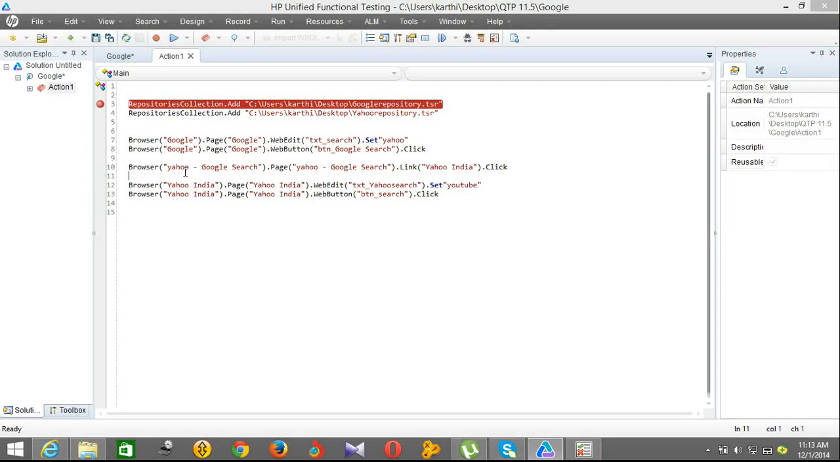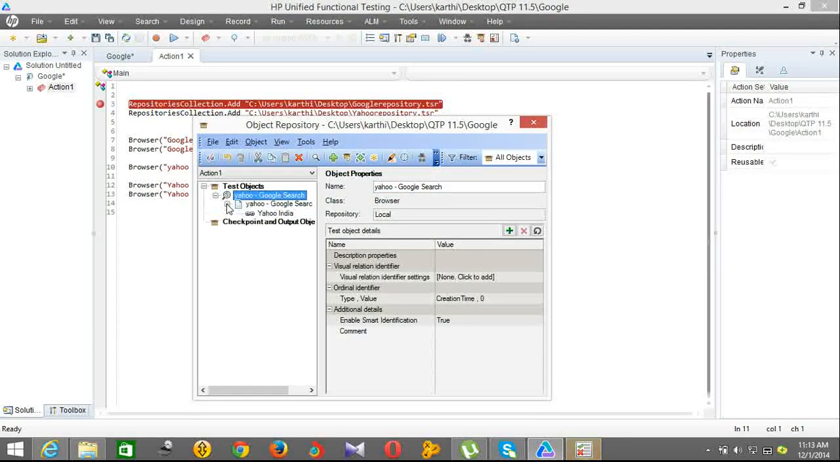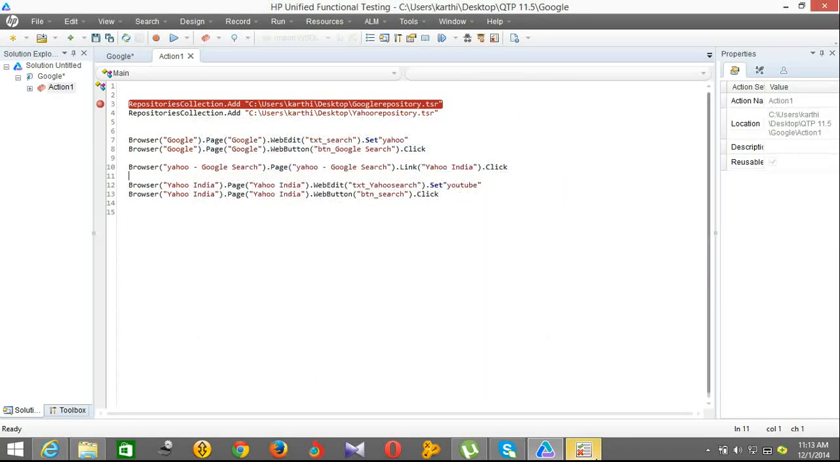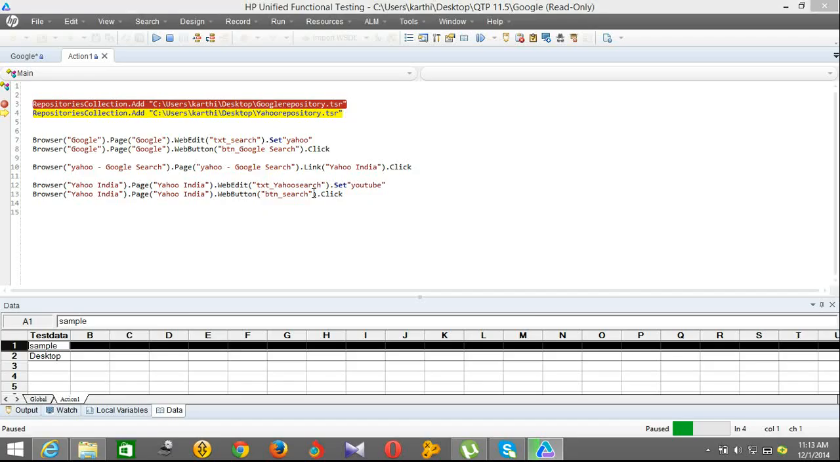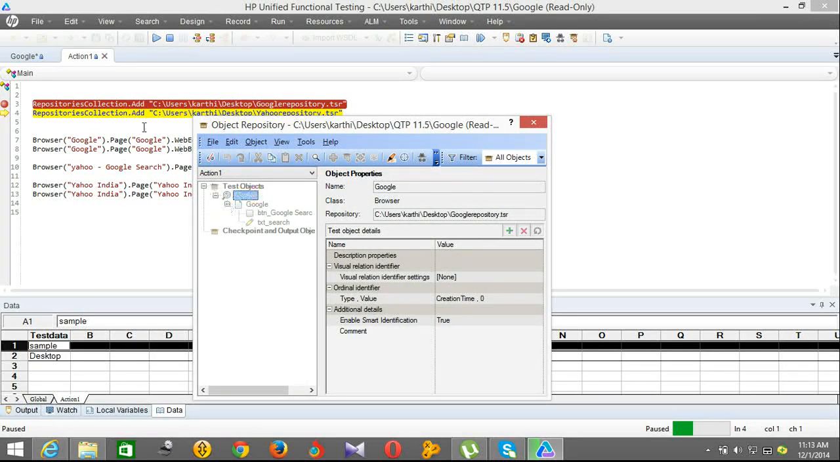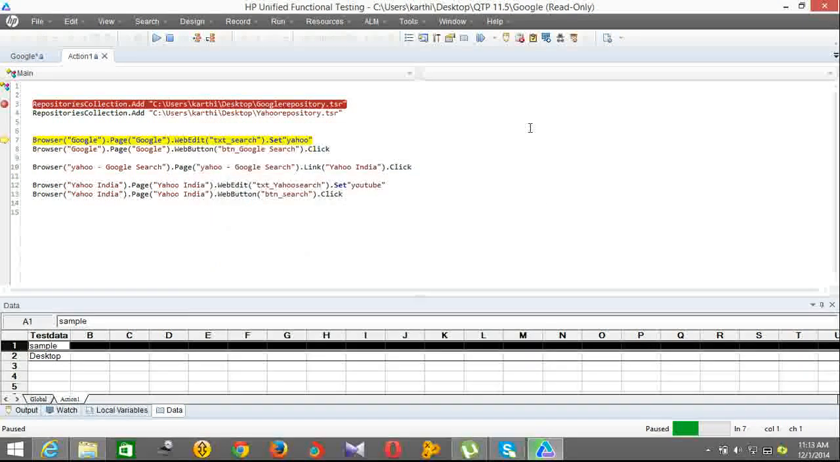I am stopping this execution, and I am going to remove the Yahoo objects from the local object repository. Now again I am pressing F5. See, only the first step executed, only the Google objects were imported and added. So again I am pressing F11. Now the Yahoo objects also get imported. So this is the mechanism of how the object repository works.